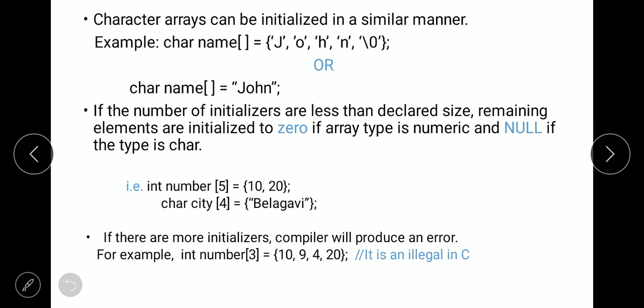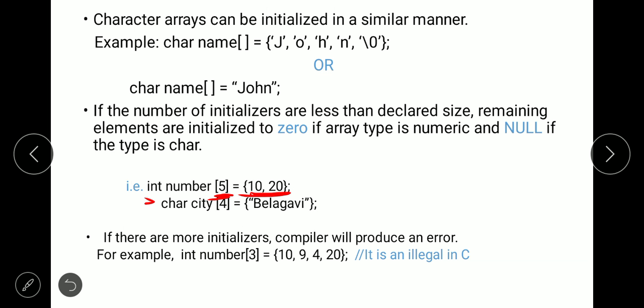See here, in this example the size of the array is 5. It means that there are 5 elements in the array number and it is of type int. Int means number, correct? But we are providing only 2 values in the initialization part.